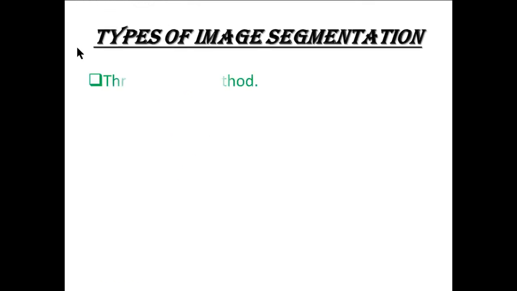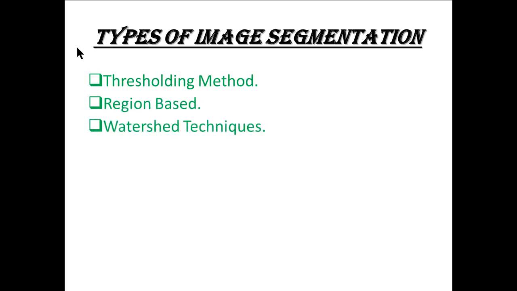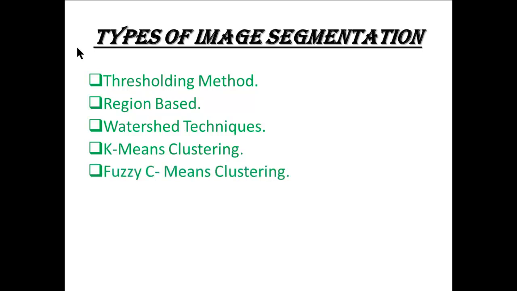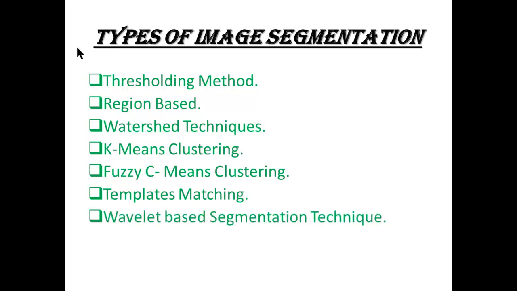Types of image segmentation: thresholding method, region-based, watershed techniques, K-means clustering, fuzzy C-means clustering, template matching, wavelet-based segmentation technique, contour-based methods. Thresholding.